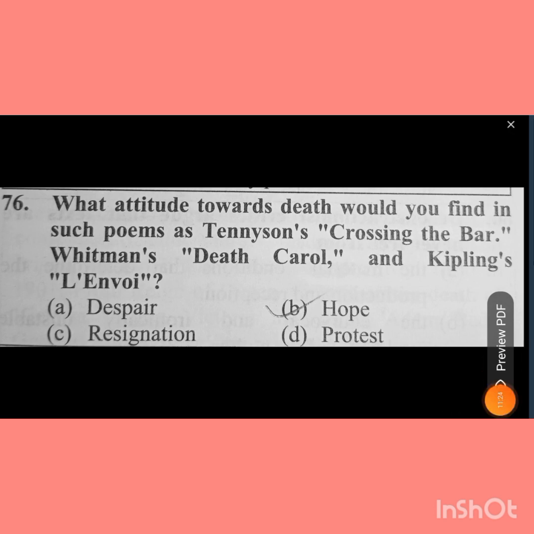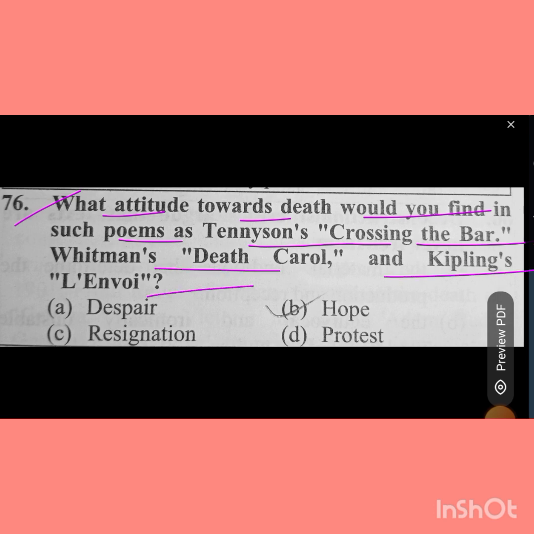Now, question number 76, and it will be the last question. What attitude towards death would you find in such poems as Tennyson's Crossing the Bar, Whitman's Death Carol, and Kipling's L'Envoi? Option A, disappear. Option B, hope. Option C, resignation. Option D, protest. So the answer to this question will be option B, and that is hope.